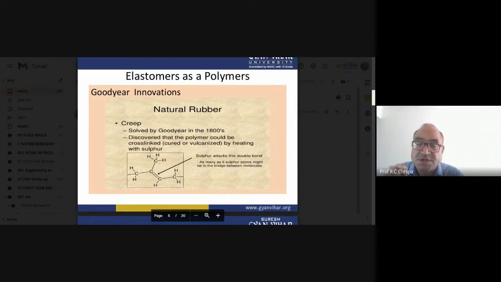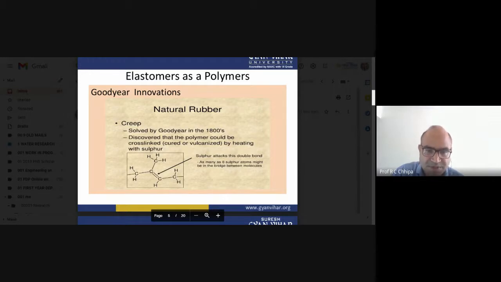So cis-polyisoprene, between the second and third carbon of 1,3-butadiene. Here sulfur is added as a bond, and then we finally get cross-linking, and that cross-linked material itself becomes hard. This process is called vulcanization.